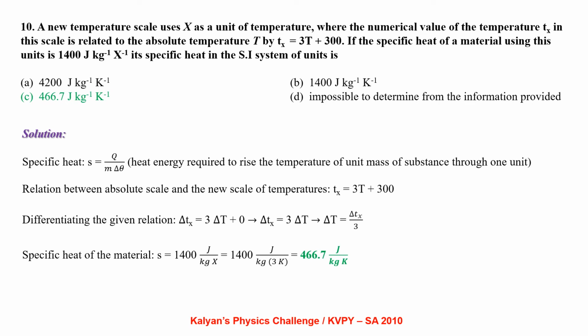Relation between absolute scale and the new scale of temperature: Tx equal to 3T plus 300. Differentiating the given relation, delta Tx equal to 3 delta T plus 0, that is delta Tx equal to 3 delta T. Specific heat of the material S equal to 1400 joule per kg X, that is 1400 joule per kg 3K, which is 466.7 joule per kg Kelvin.